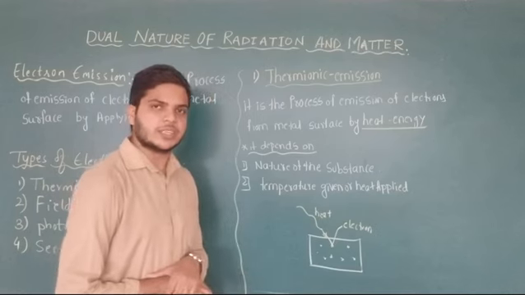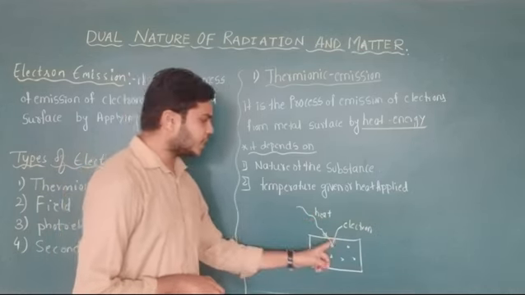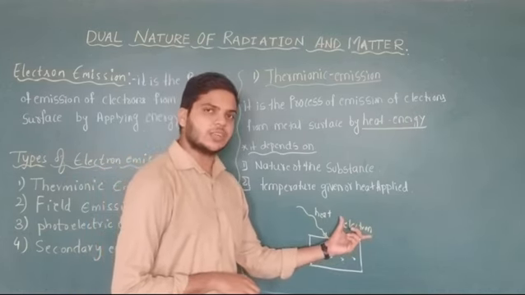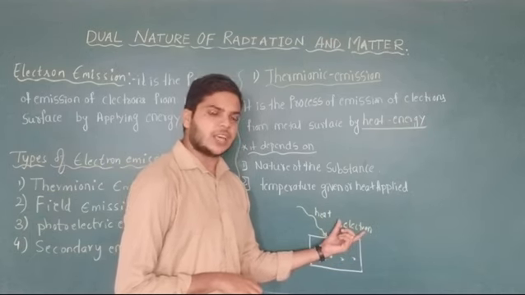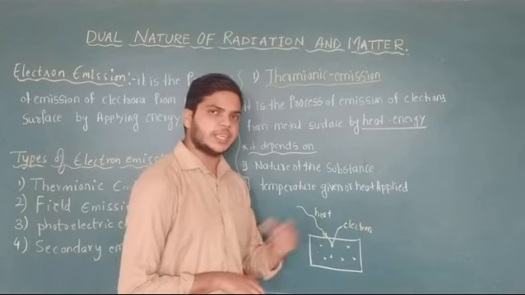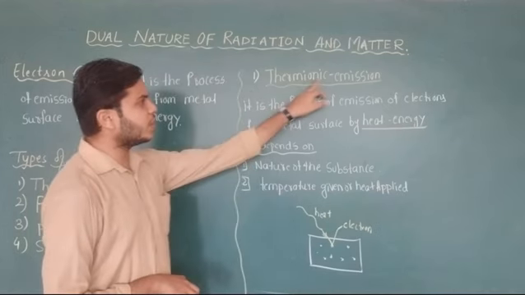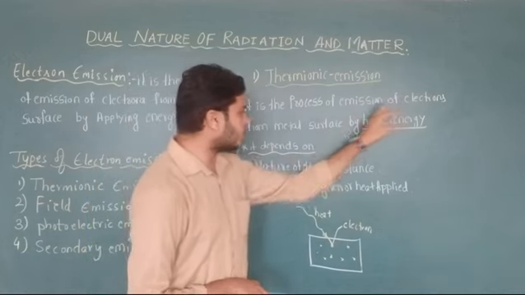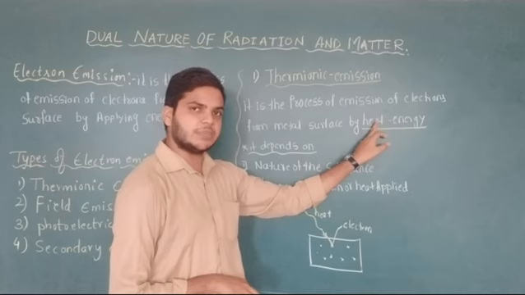This process is known as thermionic emission. By using heat energy, the electrons come out of the metal surface. Here, the electrons are called thermoelectrons because they come out because of the heat energy. Now, how do we define thermionic emission? Thermionic emission is the process of emission of electrons from the metal surface by giving heat energy.